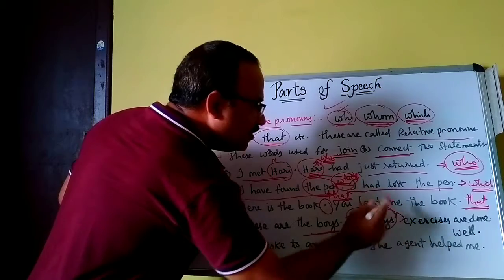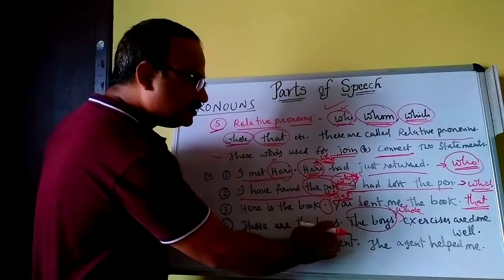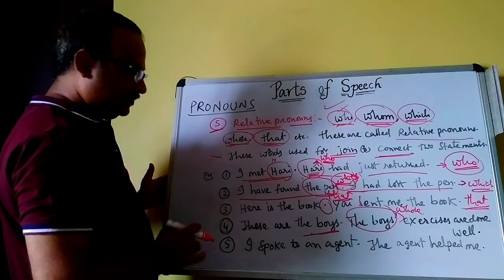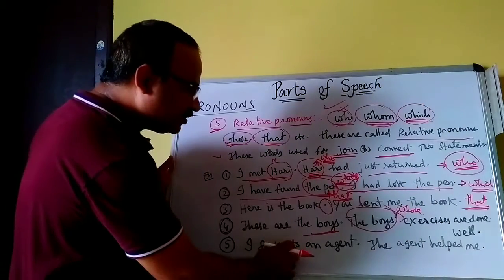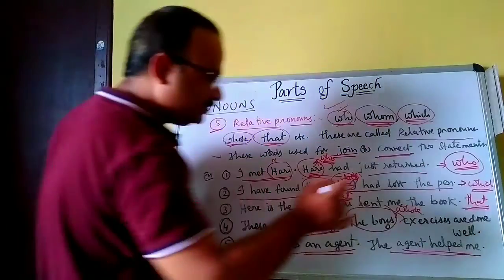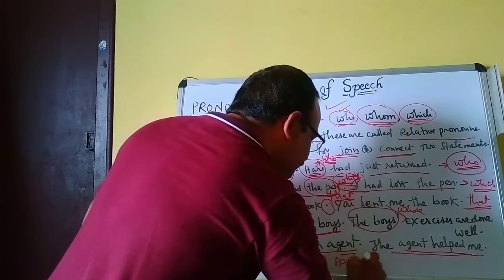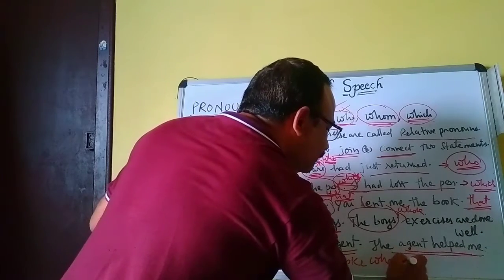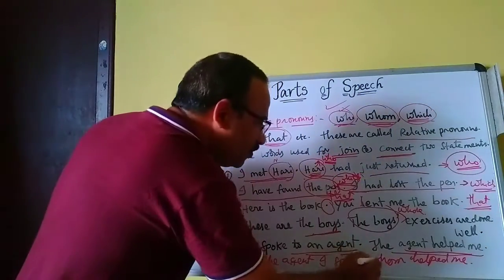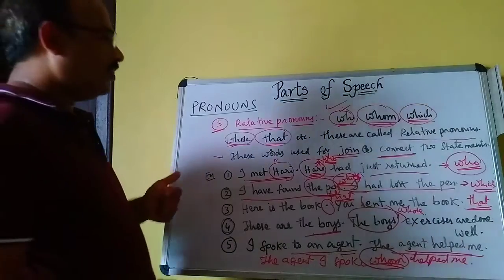So here whose. These are the boys whose exercises are done well. And same here. I spoke to an agent. The agent helped me. So here whom. It is a relative pronoun.